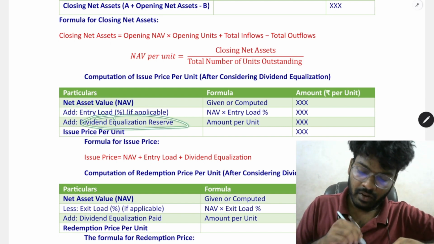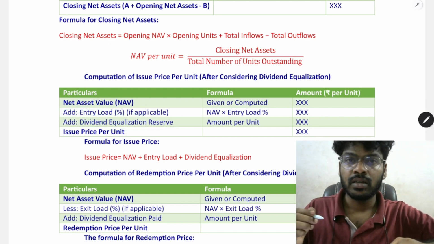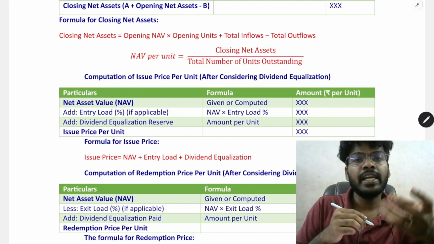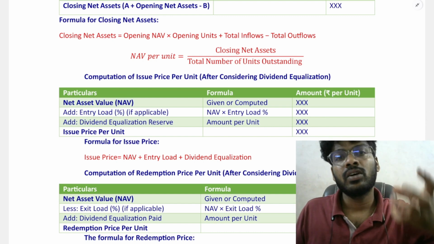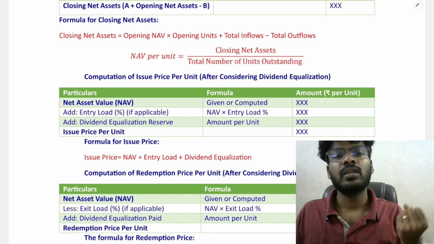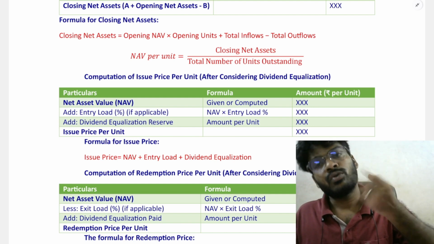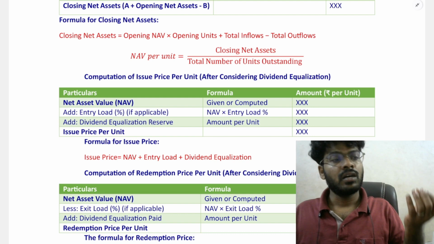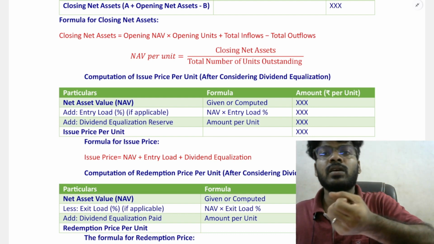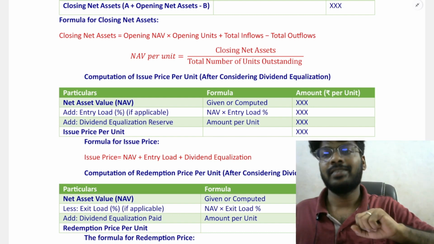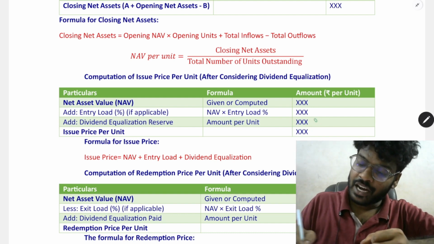Next is dividend equalization. This is an additional amount equal to the dividend income earned by the existing unit holder. The income earned by the existing unit holder should be invested by the new investor.